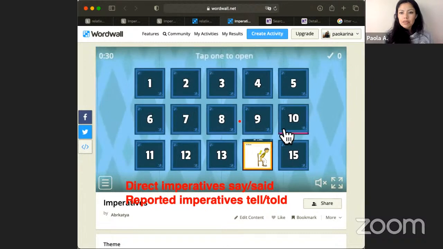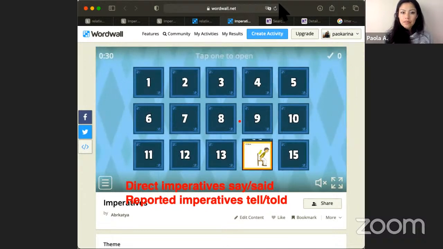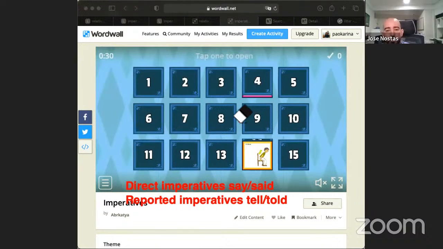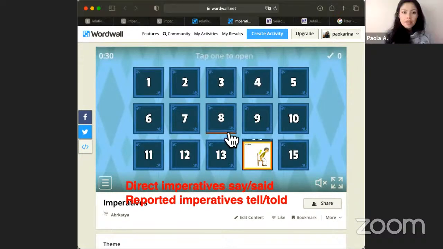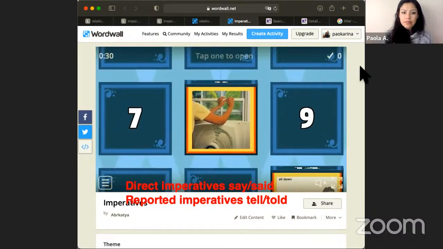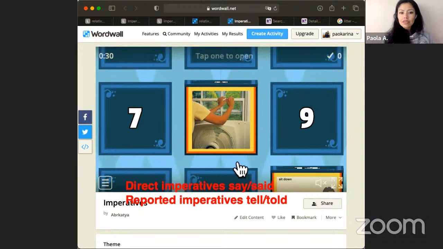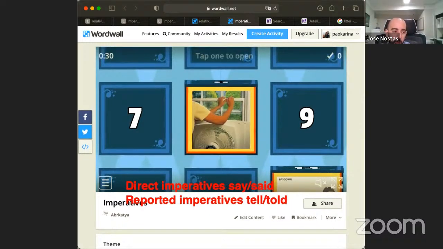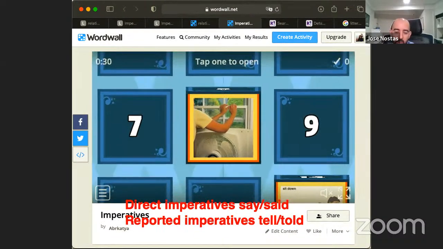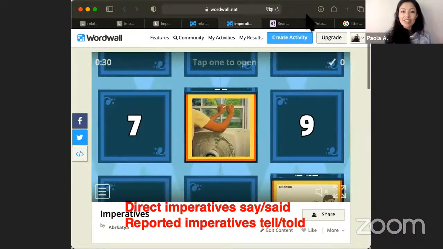And let's do the next one. Could you choose another number, please? 8. Right. Number 8. What is the action there? Open the window. All right. It could be open or close the window. That's correct. So let's describe this imperative with reported imperative. Jose told Maria to close the window. Excellent. Very good. Great job.